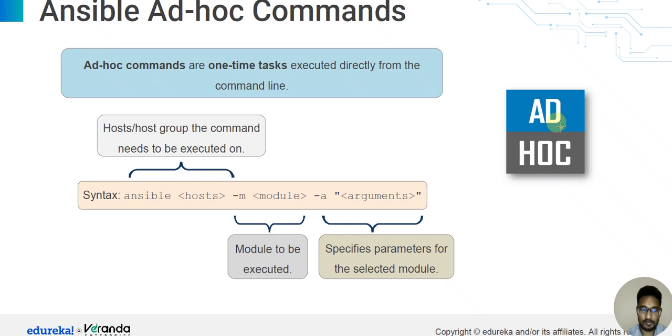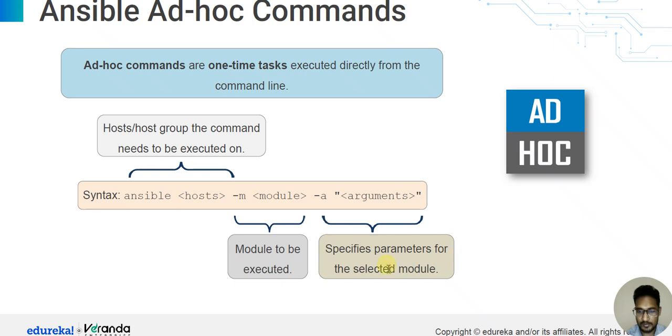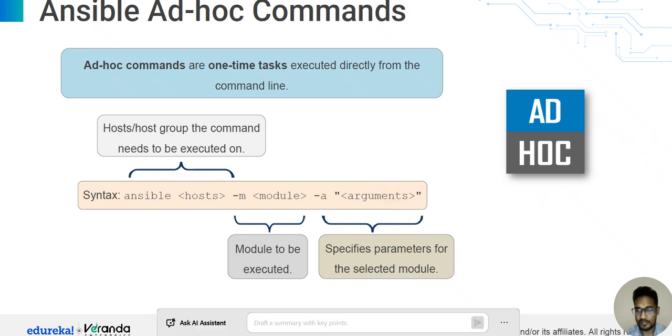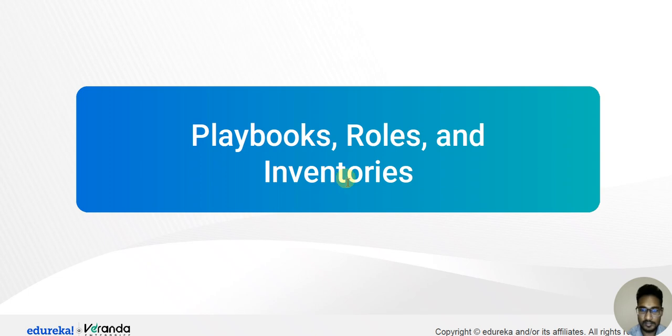So ये Ansible ad hoc commands. Ansible ad hoc command: ansible hostname -m module to be executed and -a arguments, the specific parameters for the selected module. Okay. This is the task for the command line. The ad hoc commands, then plays, roles and inventories.